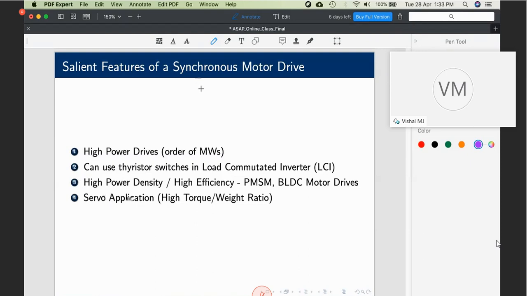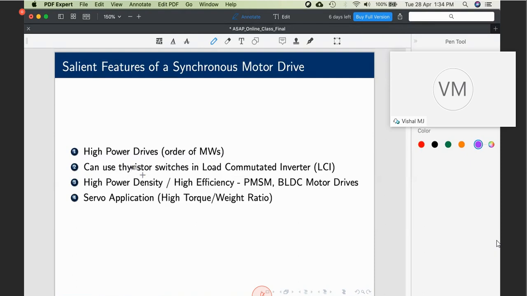Another important advantage of using a synchronous motor, point number 2, is that we can use thyristor switches in a load commutated inverter. Normally in voltage source or current source inverters, we do not use thyristors, because they need force commutation circuitry. But understand, of all the power semiconductor devices known to man, thyristors have the best reliability and power handling capability. Even today, high voltage DC transmission, which handles megawatts and gigawatts of power, still uses thyristors. It shows the reliability of that device.